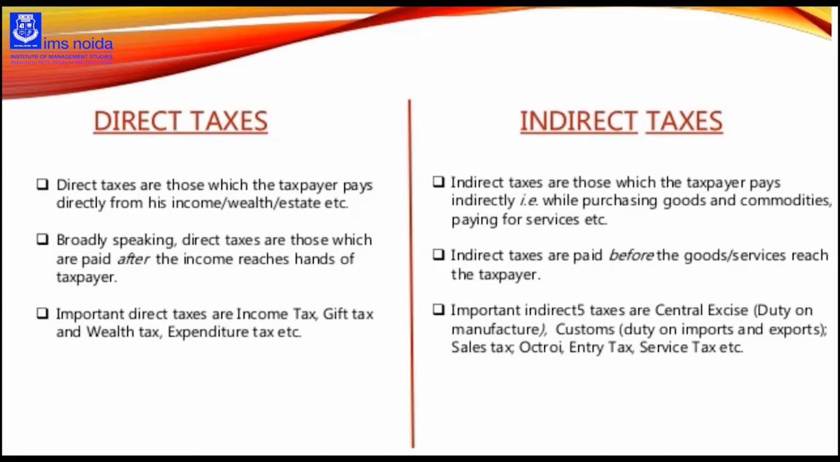And if we talk about indirect taxes, those are the ones which the taxpayer pays indirectly. For example, if we purchase any goods, or any services or commodities, we pay for those goods. So indirect taxes are paid before the goods and services reach the taxpayer. First of all, if we go and purchase some goods, we pay the indirect tax first, and then we receive the goods. So this is the major difference between direct tax and indirect tax.